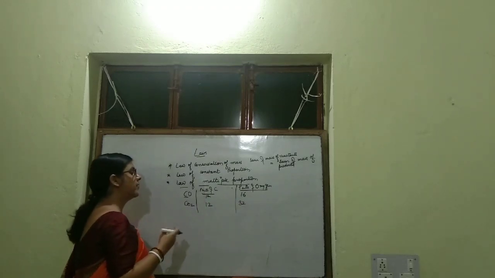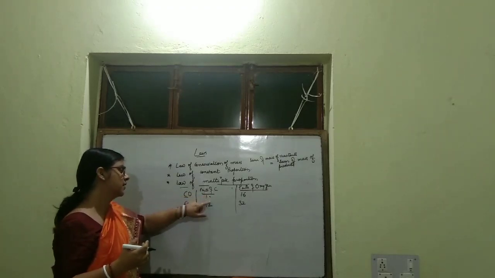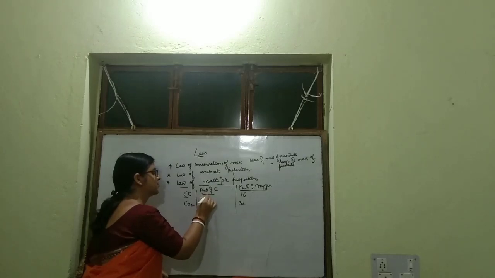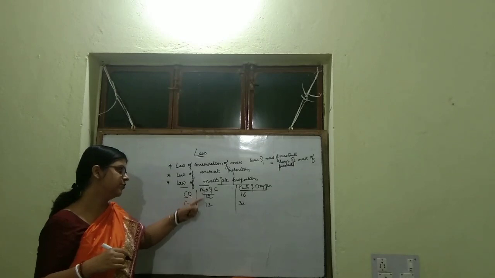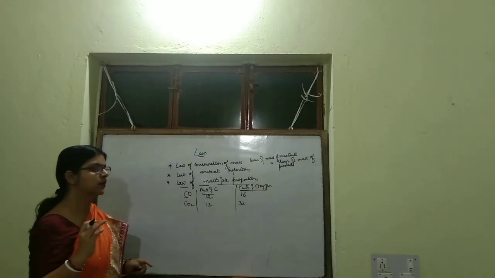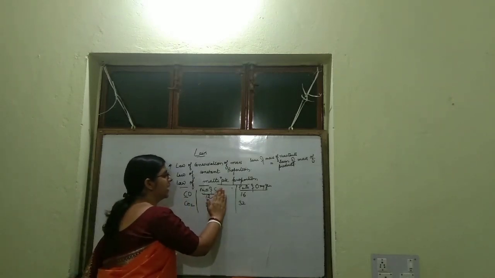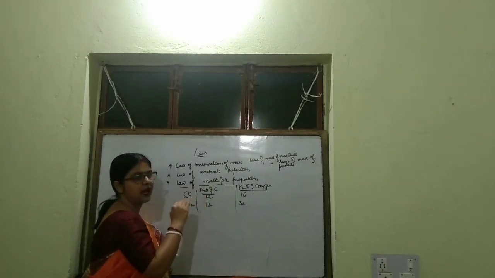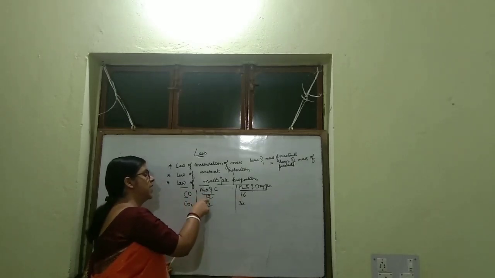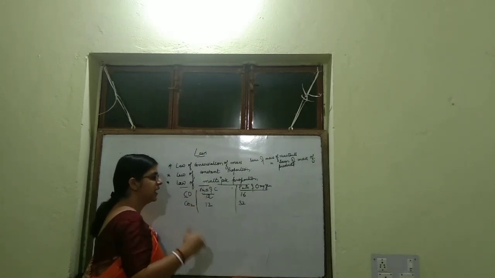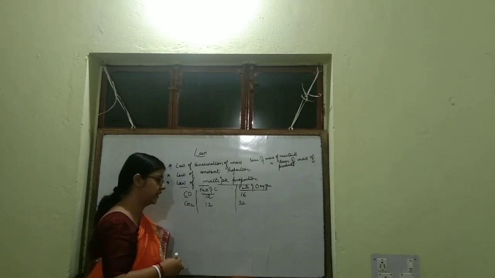Here I have taken one example in which in both the cases carbon has a fixed mass 12. So we don't have any problem. Now what I told is that if we keep the mass of one element fixed and find out the mass of the other element which combines with this fixed mass, then that will bear a simple whole number ratio to each other.